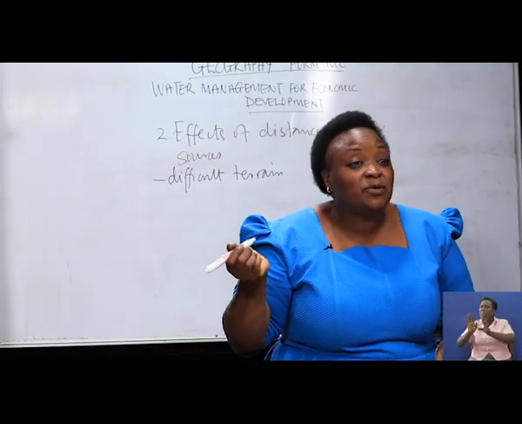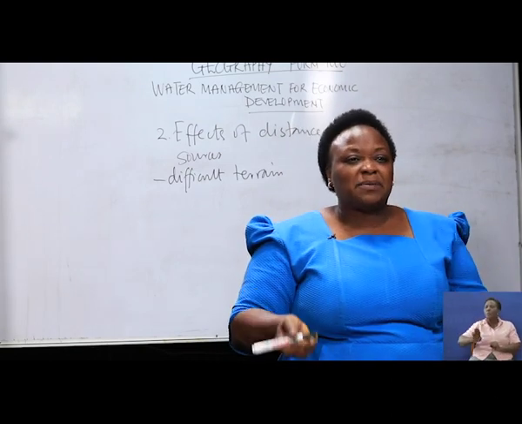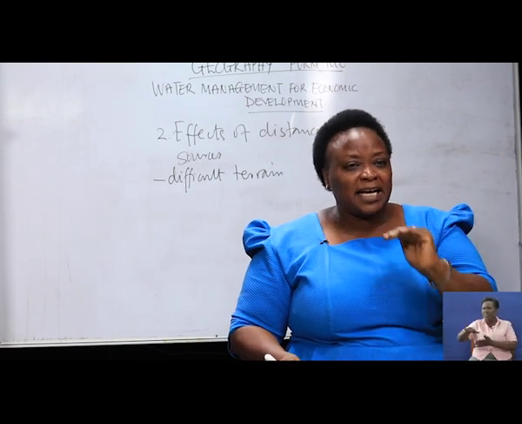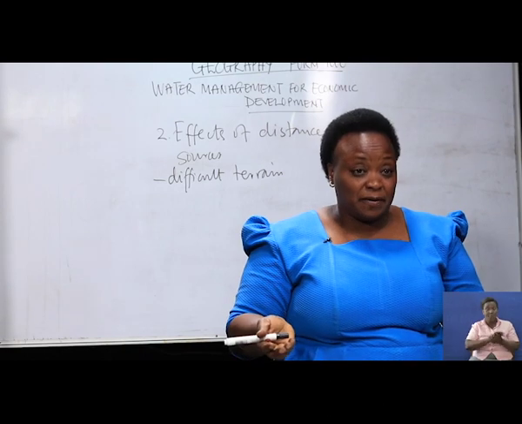If I say difficult terrain, what do I mean? It means that the roads are not good, so sometimes they have to go up and down and up and down. All that area, which is not good, of course, they have to go and fetch water.